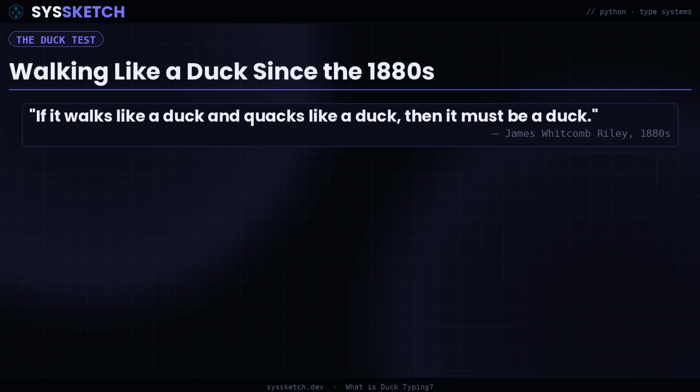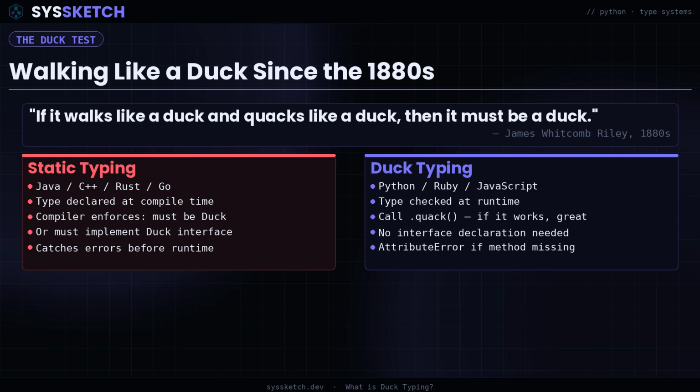Duck typing comes from the duck test, attributed to the poet James Whitcomb Riley in the 1880s. If it walks like a duck and quacks like a duck, then it is a duck. In programming, the equivalent is, if an object has the methods or attributes your code needs, you can use it regardless of what class it actually belongs to. No explicit interface declaration. No inheritance hierarchy, just the presence of the right behavior.